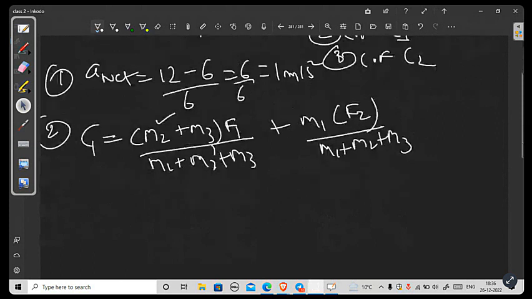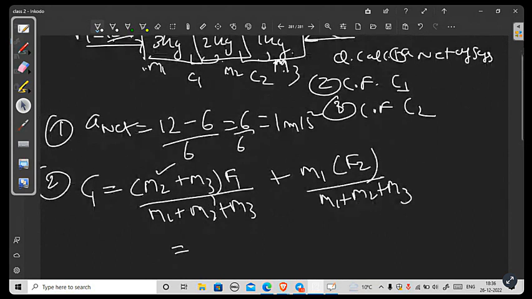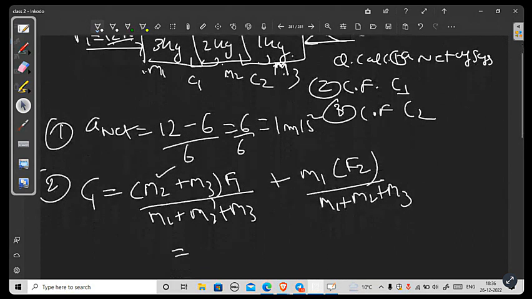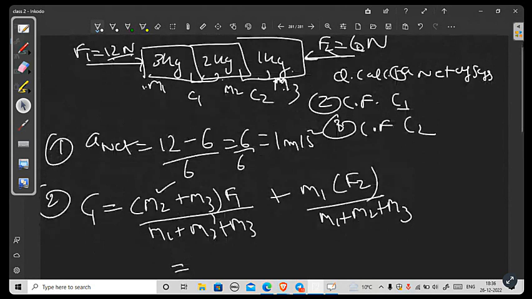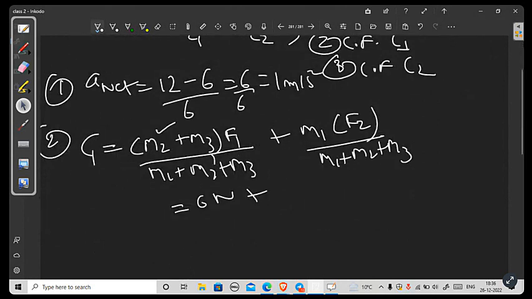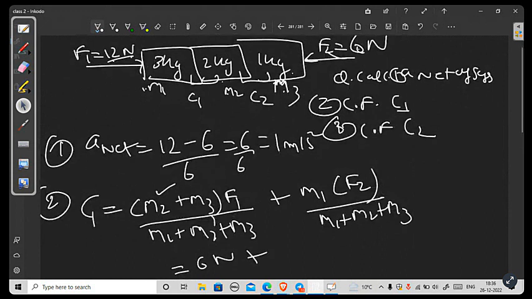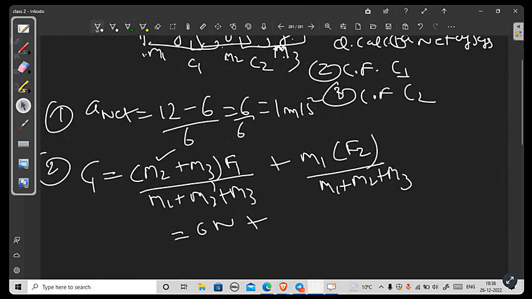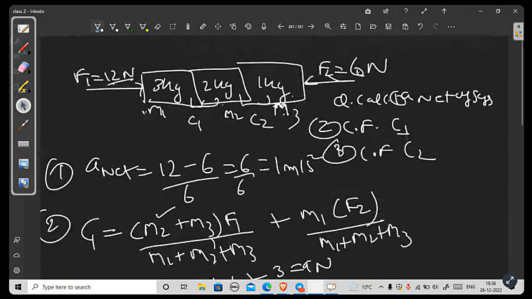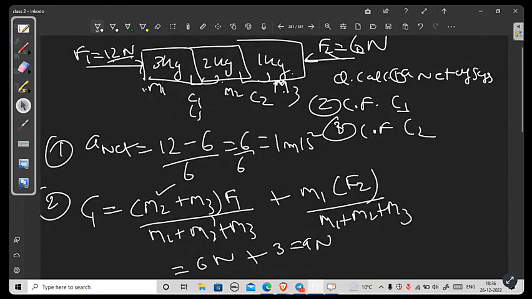So if you solve by this formula, how much will you get? This is 2 plus 1, 3, and this F1 upon total mass, how much will it be? 12 upon 6. This will be 2. So this will be 3 into 2, 6 Newton, plus this will be 3 into 6 upon 6, 1. So 6 plus 3, this will be 9 Newton. Contact force between 3 kg and 2 kg will be 9 Newton. Okay, this is 9 Newton.